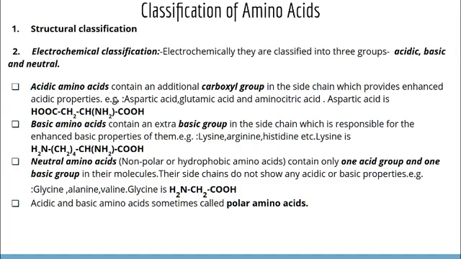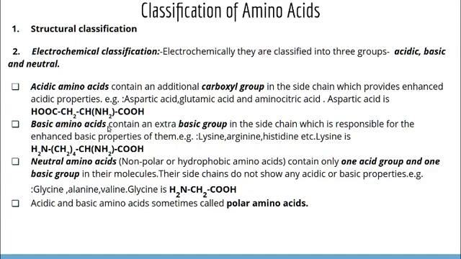Aspartic acid is COOH, CH2, CHNH2, COOH. In this case you can see that there is one basic NH2 functional group and one acidic COOH group. So it is actually neutral, but apart from these two groups there is one additional carboxyl group, so it is acidic in nature.